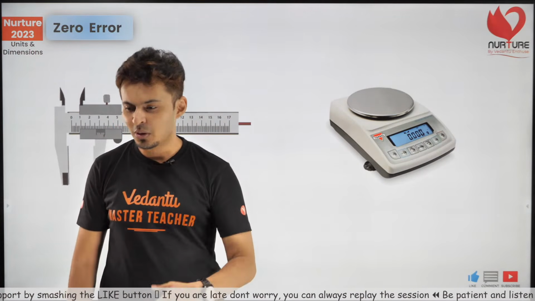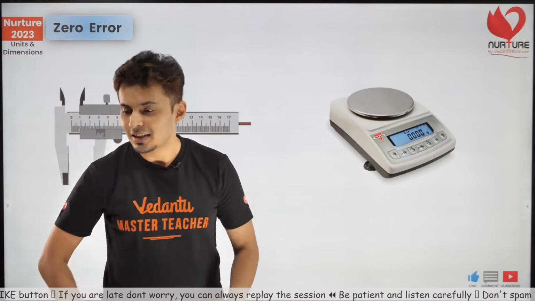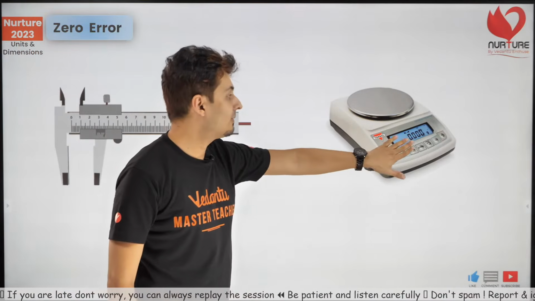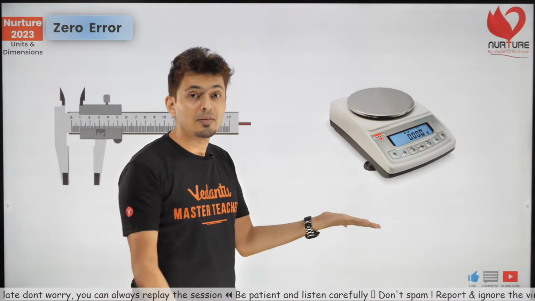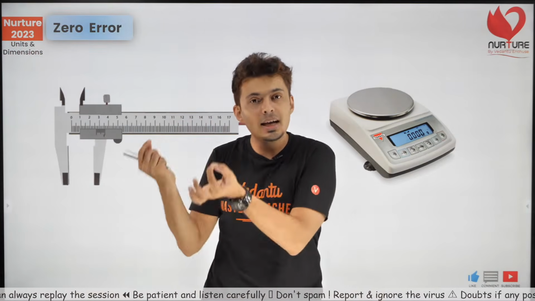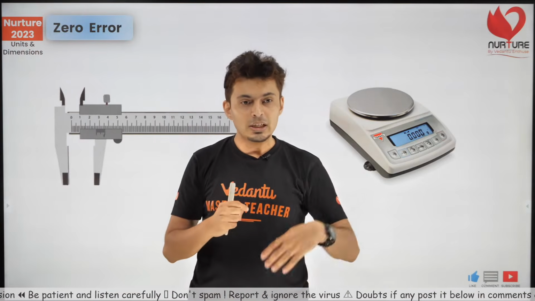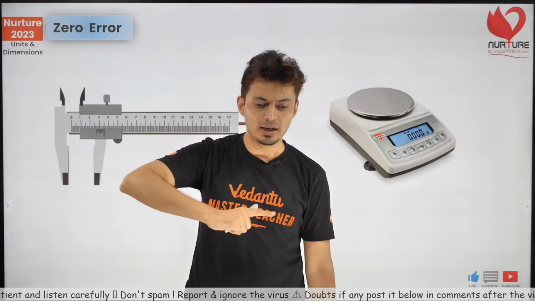Think about it. You cannot have a non-zero number showing even before you put something. That is called zero error. As simple as that. When you do not have anything, then the instrument should show 0. When you have something, then the instrument shows some value.